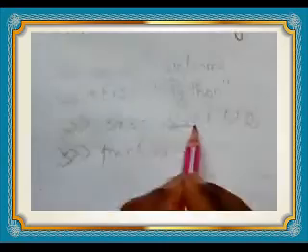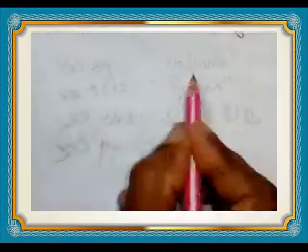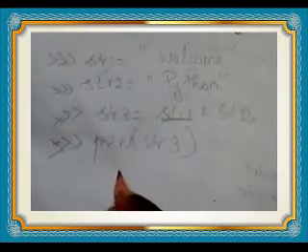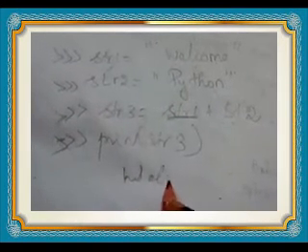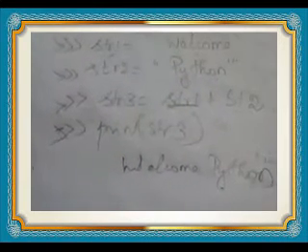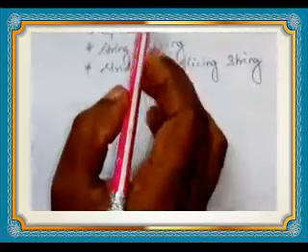Then str1, what is there? Welcome. str2, what is there? Python. So it prints the message welcome Python. Did you get it? This is the string concatenation. String concatenation is used to join two strings.